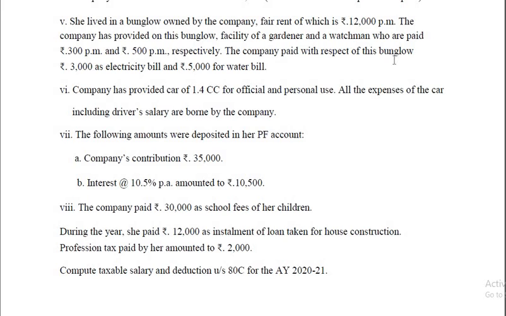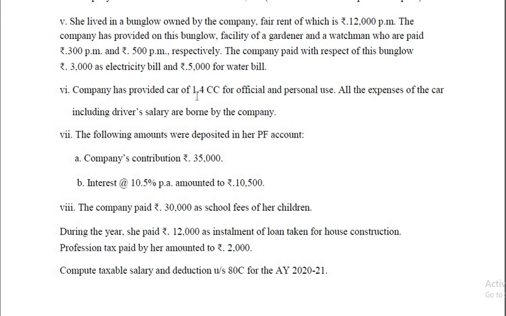Company paid with respect to this bungalow rupees 3,000 as electricity bill and 5,000 for water bill. Both are taxable. These values are not per month, rather they are per annum. Therefore, you need not multiply that with 12. You have to be very careful whether the value is per month or for the full year. If nothing is mentioned, we can assume that it is for the entire year. Here 500 per month and 300 per month are given, so there you have to multiply the values by 12.